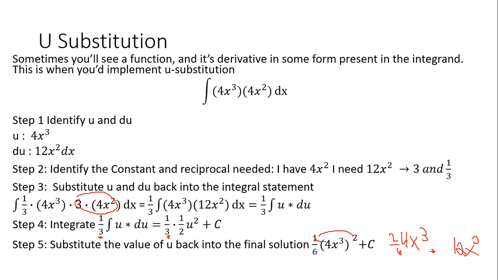Okay. Now, that doesn't really look like what I have up here, does it? It will in a second, right? So 2 times 12, okay? 2 times 12 is 24. 24 divided by 6 is 4. So I can get rid of that. 4, which is exactly what I wanted.